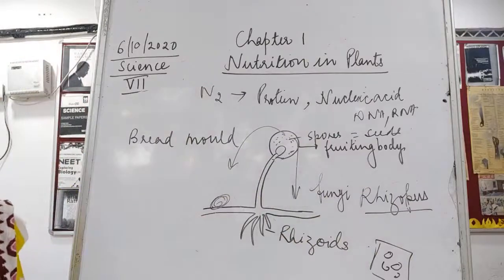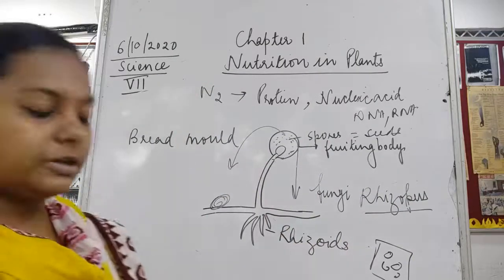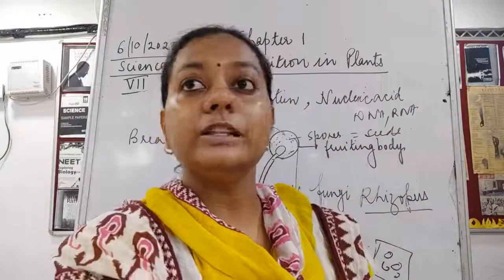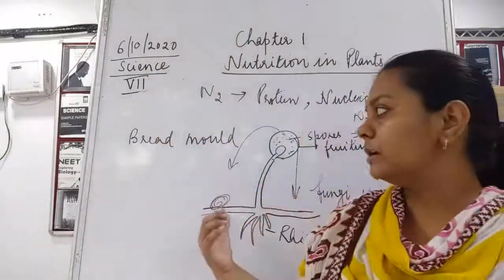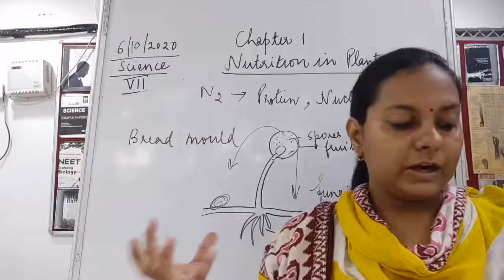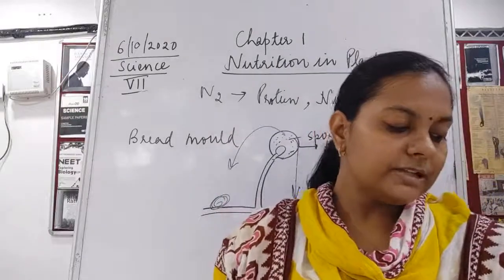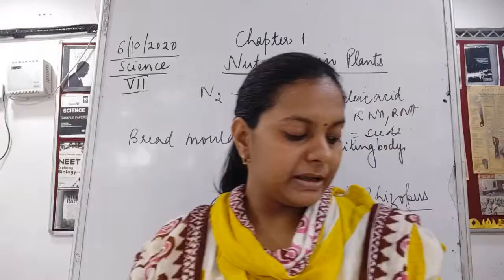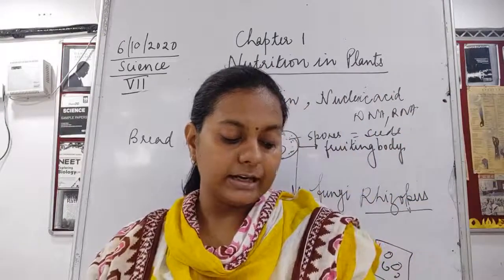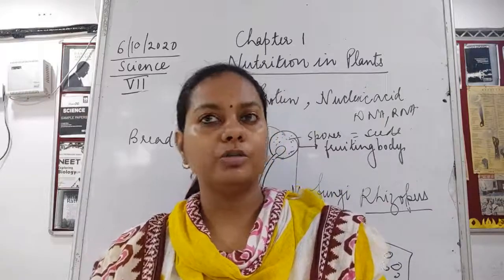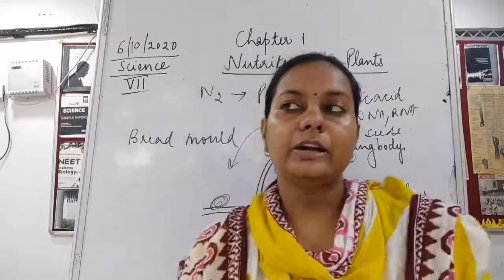Okay, children. So this was about the saprophytic mode of nutrition. This was very new to you. We had discussed it, but it was not very complete, so I completed it. Now, fungi grow on leather, pickle, clothes and other articles which are left in hot and humid weather for a longer time. During the rainy season, the growth of these fungi increases.